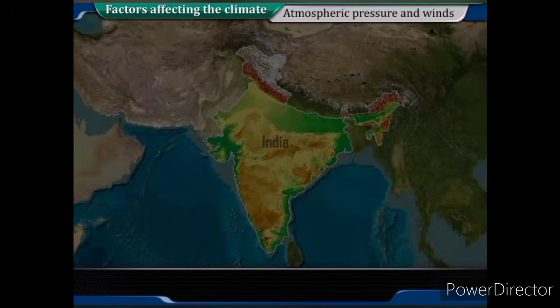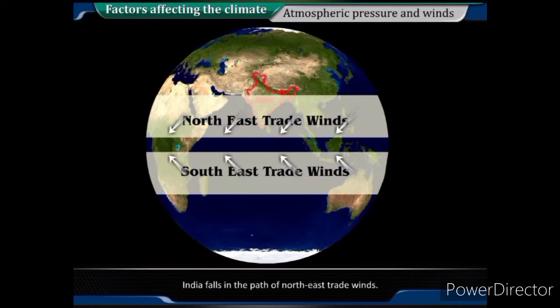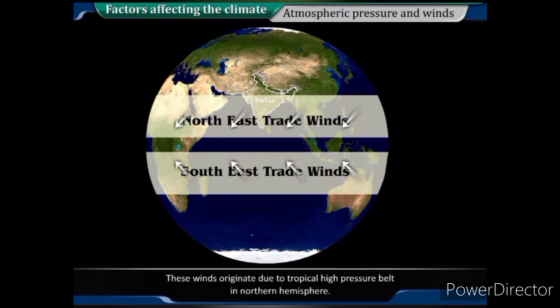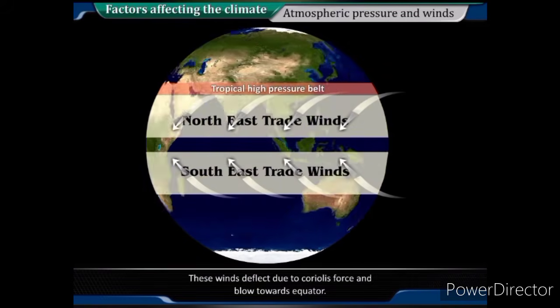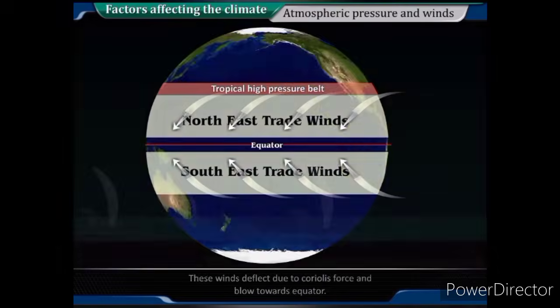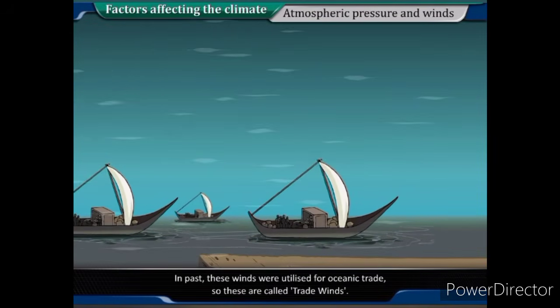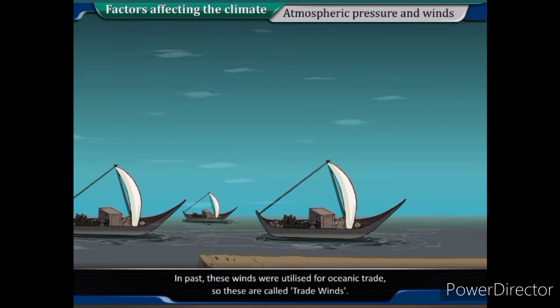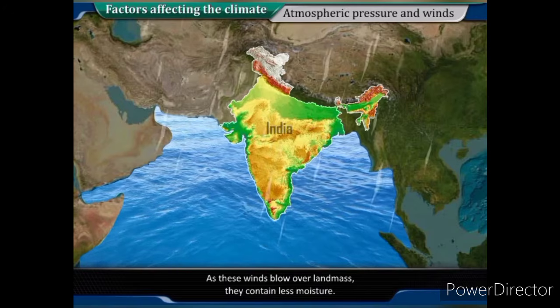Atmospheric pressure and winds. India falls in the path of northeast trade winds. These winds originate due to the tropical high-pressure belt in the northern hemisphere. These winds deflect due to Coriolis force and blow towards the equator. In the past, these winds were utilized for oceanic trade, so these are called trade winds. As these winds blow over landmass, they contain less moisture.